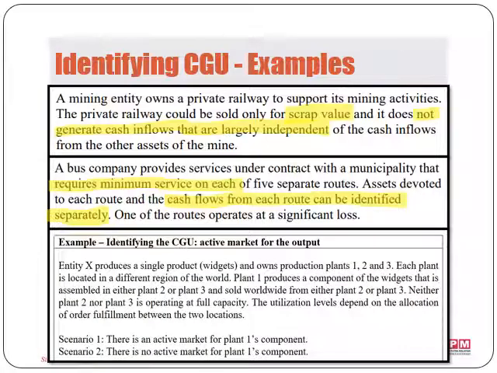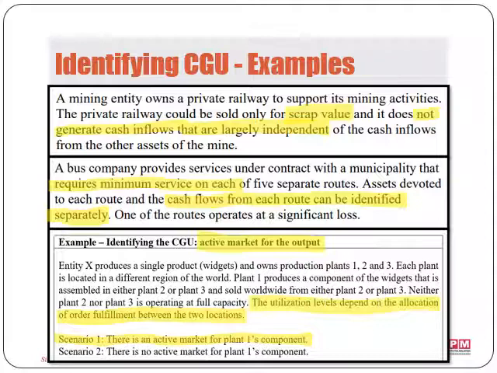For the third example presented, the focus is on the active market of the output to determine the smallest group of assets that generate cash independently, thus CGU. For scenario 1, given the components from plant 1 have an active market on their own, it simply means that even without plant 2 and plant 3, plant 1 can still generate its own cash flow, thus plant 1 is a separate CGU. However, the same cannot be said about plant 2 and plant 3 because they depend on components produced in plant 1 and have no control over the volume fulfilled by plant 1 for their market.